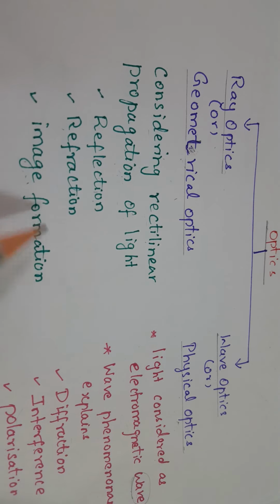Angle i and angle r are the same. So if this is alpha, this angle will also be the same alpha, because these two angles are equal. If you want delta, this delta is nothing but alpha plus alpha, that is 2 alpha. So delta can be represented using these two formulas, 180 minus 2i or 2 alpha. Okay children, now you can pause the video and take the notes.